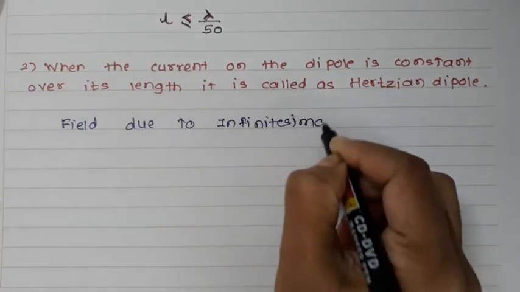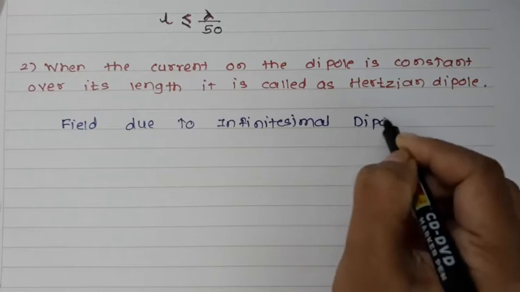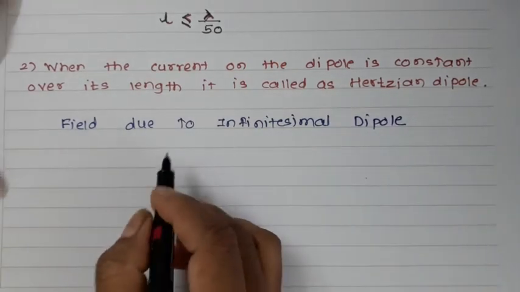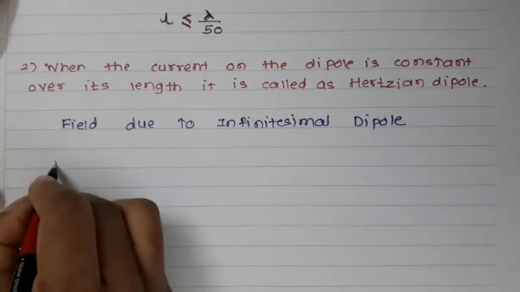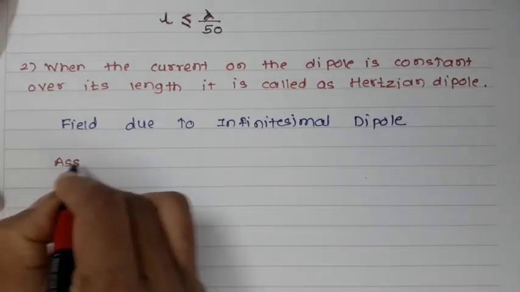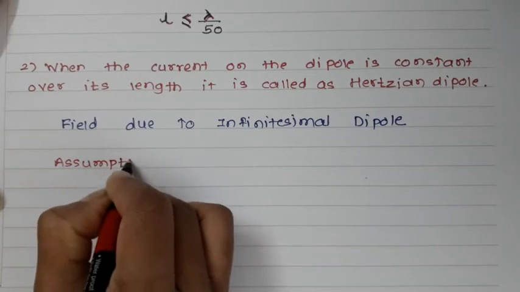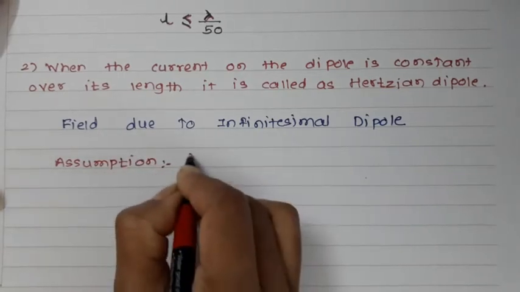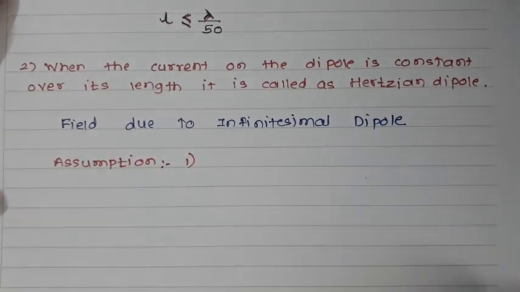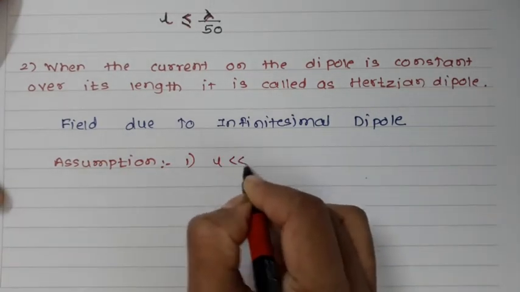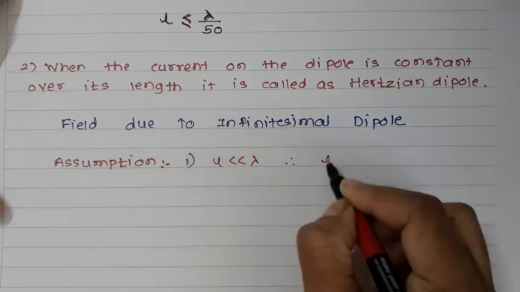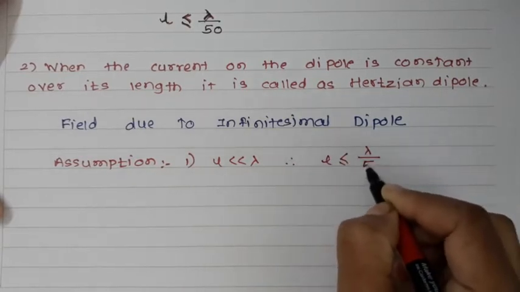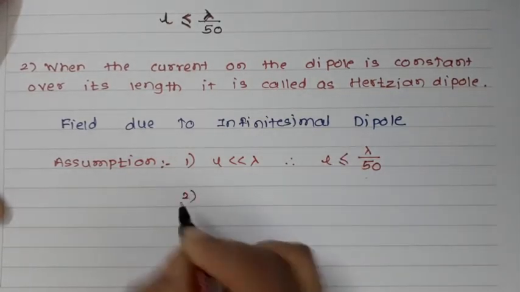Now let us see the field due to the infinitesimal dipole. When we talk about the fields due to this infinitesimal dipole, we must make some assumptions. The first assumption is that L is very small compared to the wavelength, so we assume the length is less than or equal to lambda by 50.